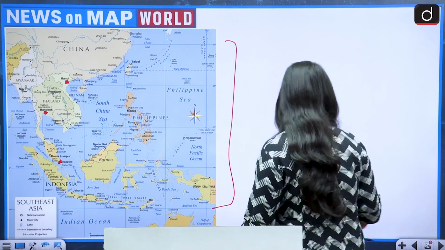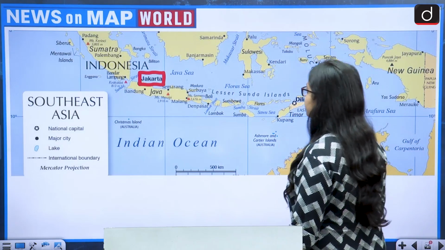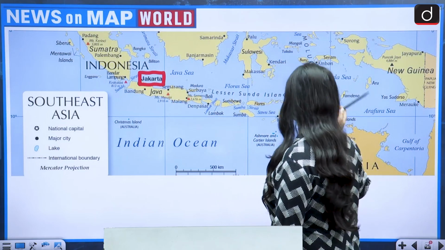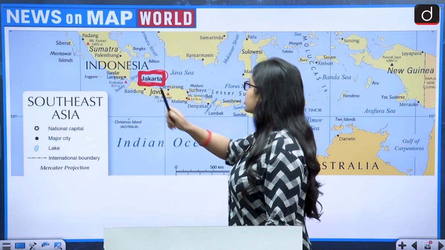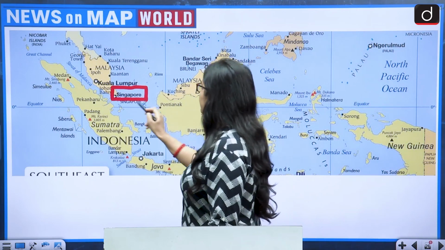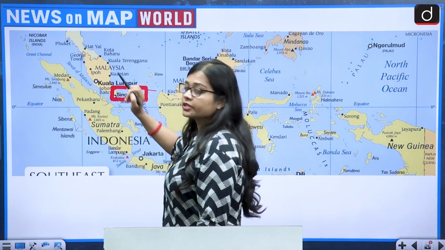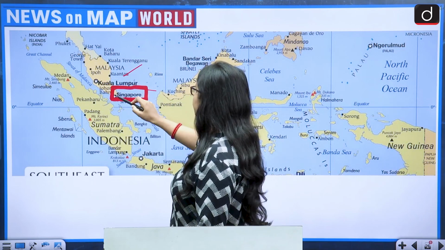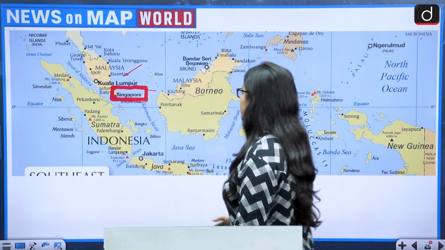Let us zoom in on these maps and see. This is the map of Indonesia and this is the location of Jakarta. Next is the location of Singapore. On the north lies Malaysia and on the south lies Singapore.